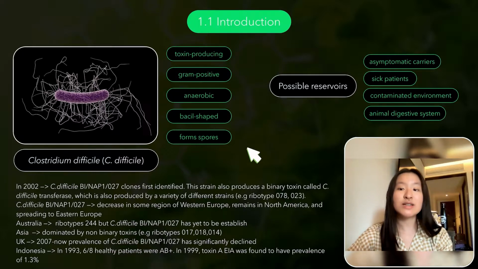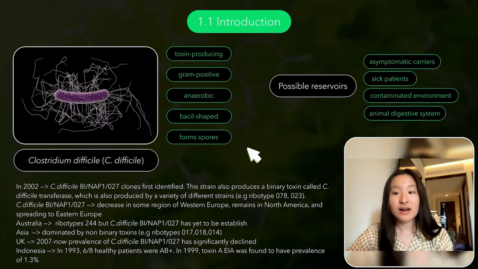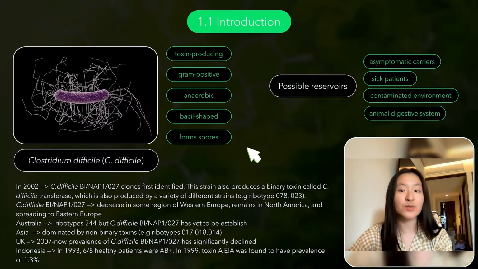The incidence of CDI has decreased in some regions of Western Europe, remains high in North America, and is spreading to Eastern Europe. In Australia, there is ribotype 244, but the BI/NAP1/027 clone has yet to be established. And in Asia, it is dominated by non-binary toxin strains such as ribotypes 017, 018, and 014.